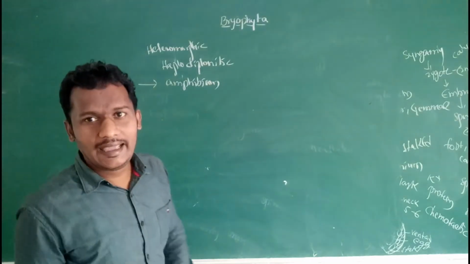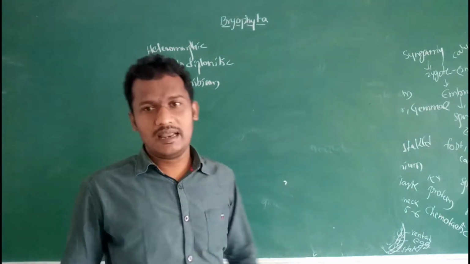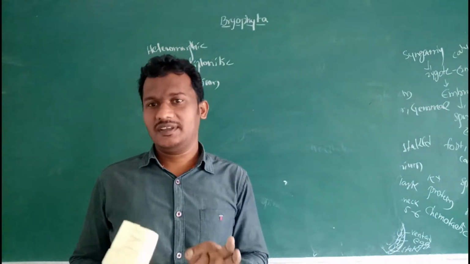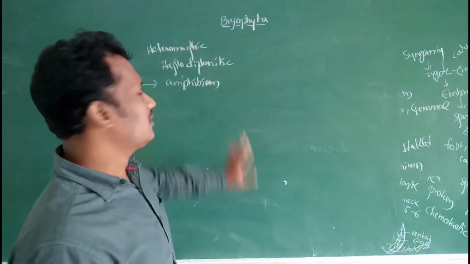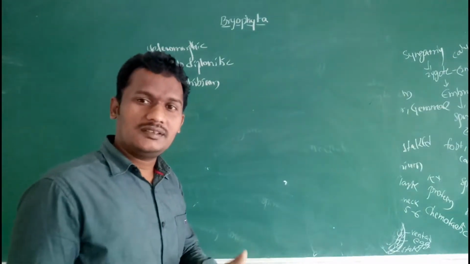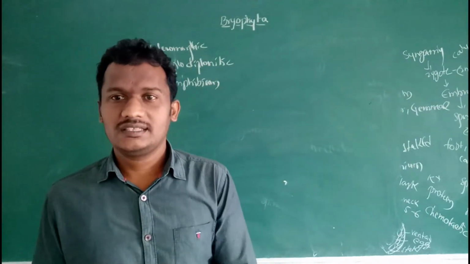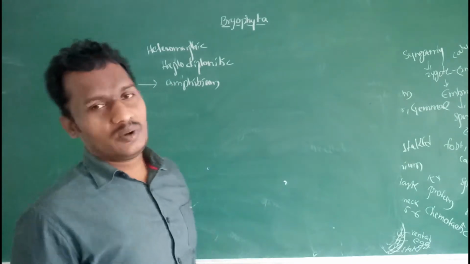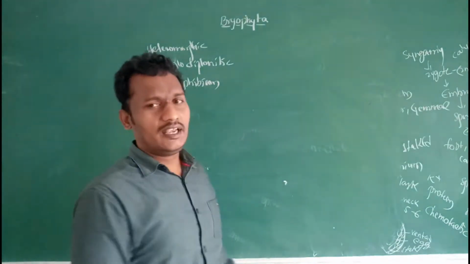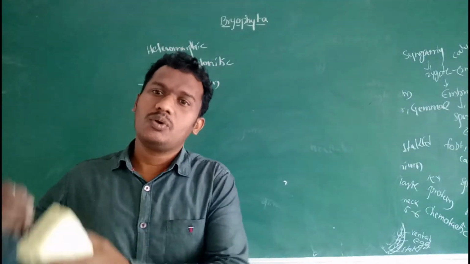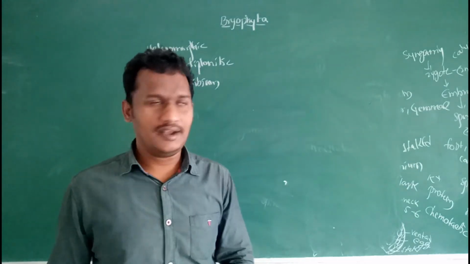Bryophytic plants are known as amphibians in the plant kingdom. Why? Because bryophytic plants are the first land plants, the first terrestrial plants, but at the same time they require water for sexual reproduction. That's why they are known as amphibians in the plant kingdom. These bryophytic plants are adapted to both land conditions and water habitats.